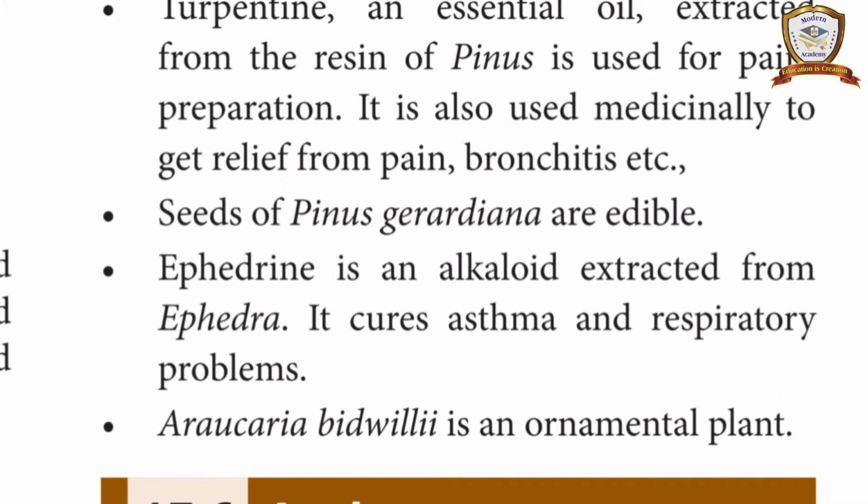Okay. Next, ephedrine is an alkaloid. It is extracted from the Ephedra. It cures asthma and respiratory problems. Which one? Ephedrine. Turpentine is used in the relief of pain and bronchitis. Ephedrine is used to cure asthma and respiratory problems.